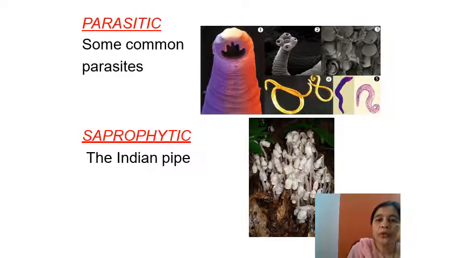The other modes of nutrition are the parasitic mode and the saprophytic mode. In the parasitic mode of nutrition, animals depend on other animals for their food and for shelter. Examples are leech, lice, ascaris and different worms. Then there is the saprophytic mode of nutrition. In this mode, the animals depend upon dead and decaying organic matter and take nourishment from it. The common example is the Indian pipe.